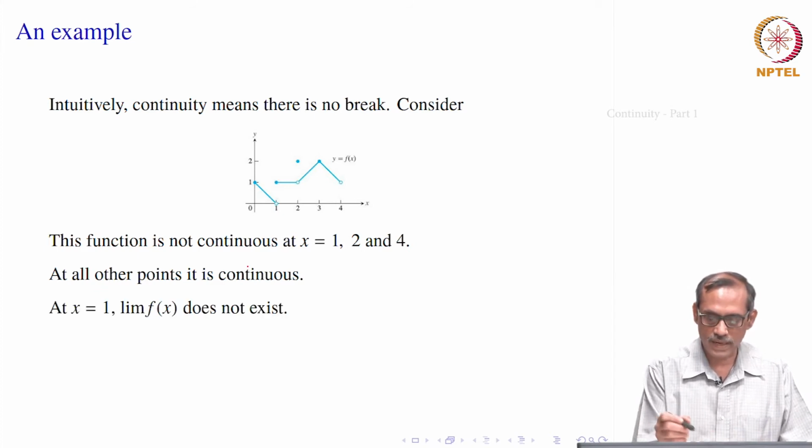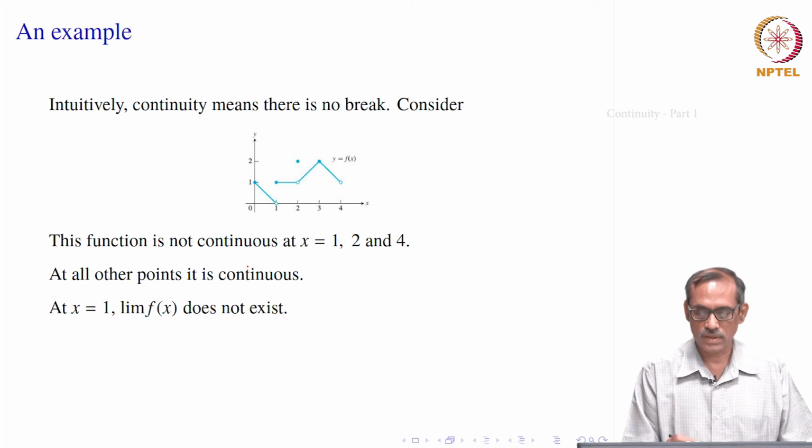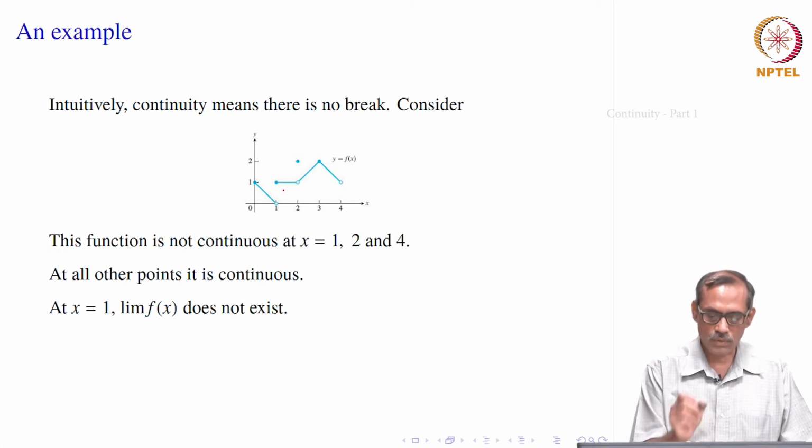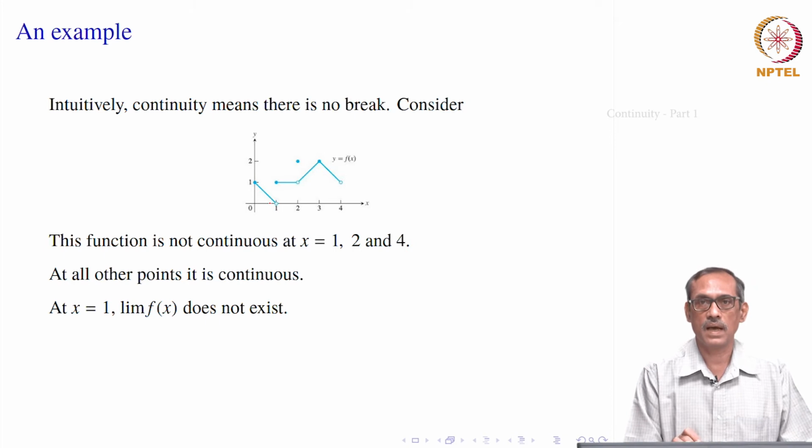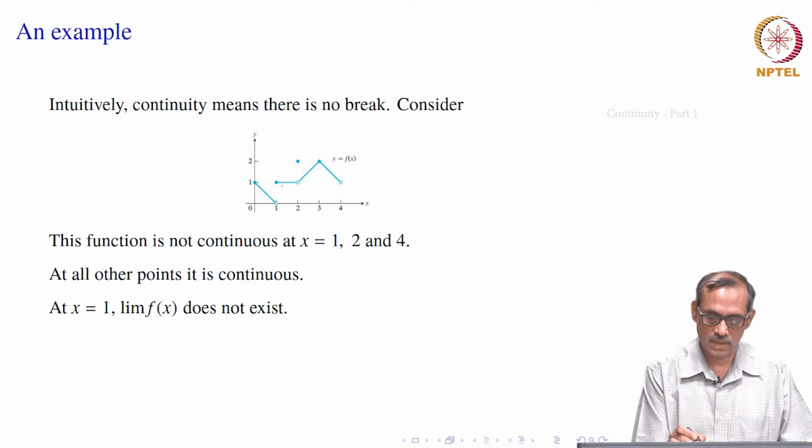Of what kind, what nature of this break or discontinuity is happening at these points? At 1, you can see that the limit of f of x as x goes to 1 minus, that is from the left side, exists and that is equal to 0, right. On the right side, you see the limit of the function f of x as x goes to 1.